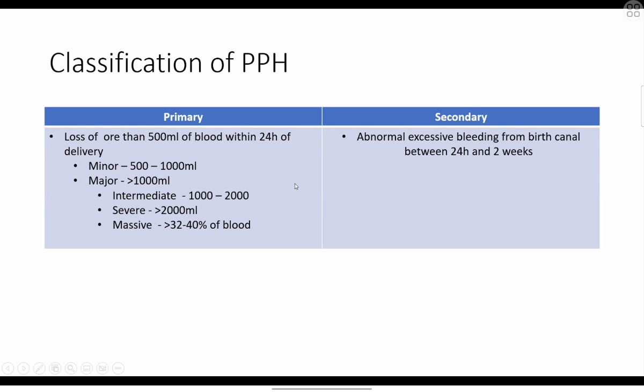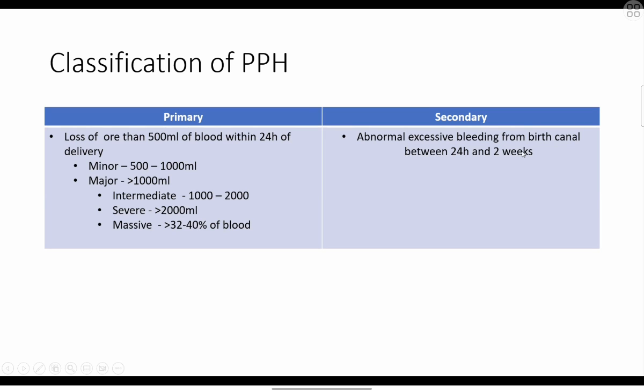Then there is the way of classification. This is the older one, how to classify a postpartum hemorrhage. Broadly, we can classify into primary and secondary. Primary means the PPH that occurs within 24 hours of delivery, soon after the delivery. Secondary means after 24 hours up to 2 weeks.